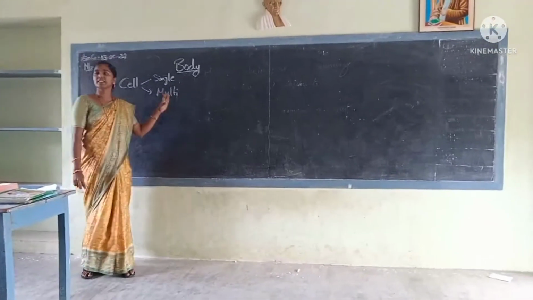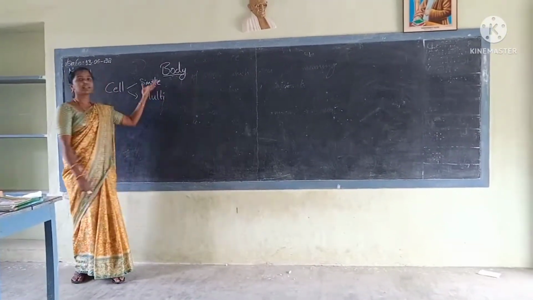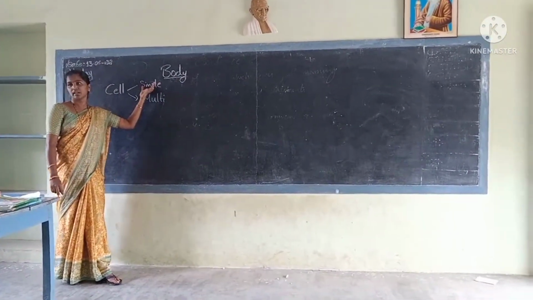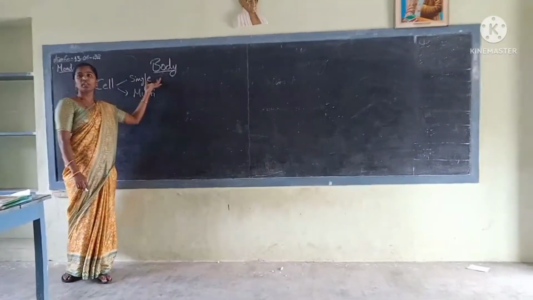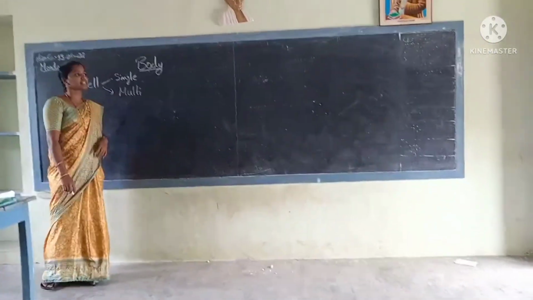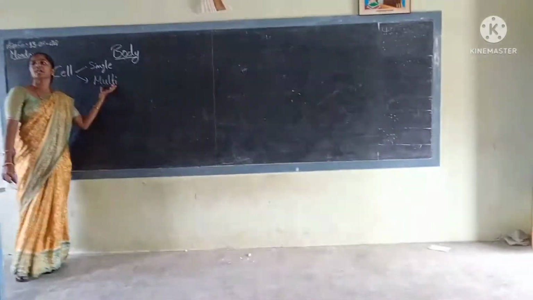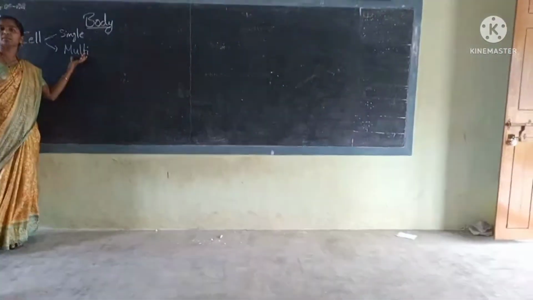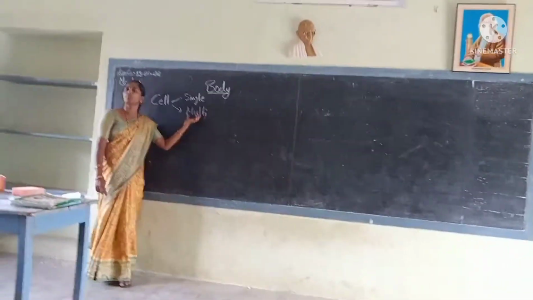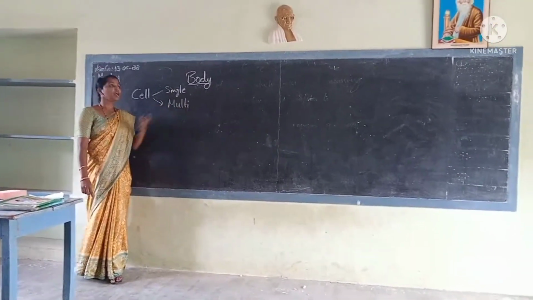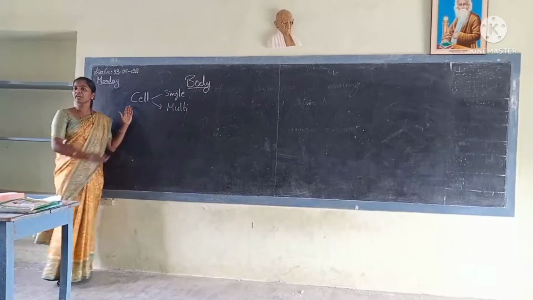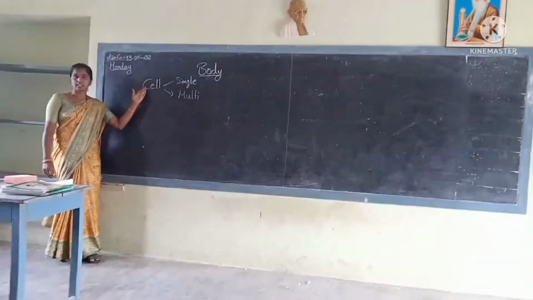Examples of unicellular organisms are Paramecium, Euglena and Amoeba. All human beings and animals are examples of multicellular organisms. Do you understand? An organism is made up of cells.